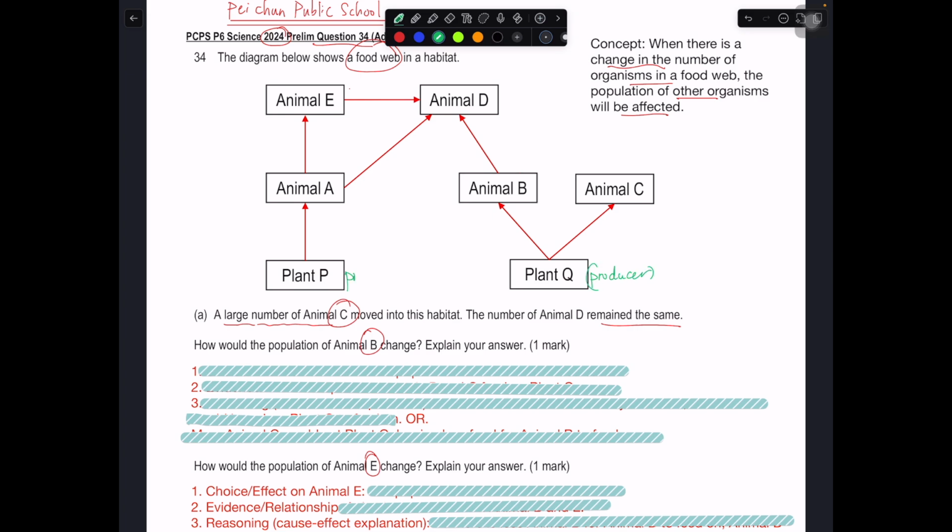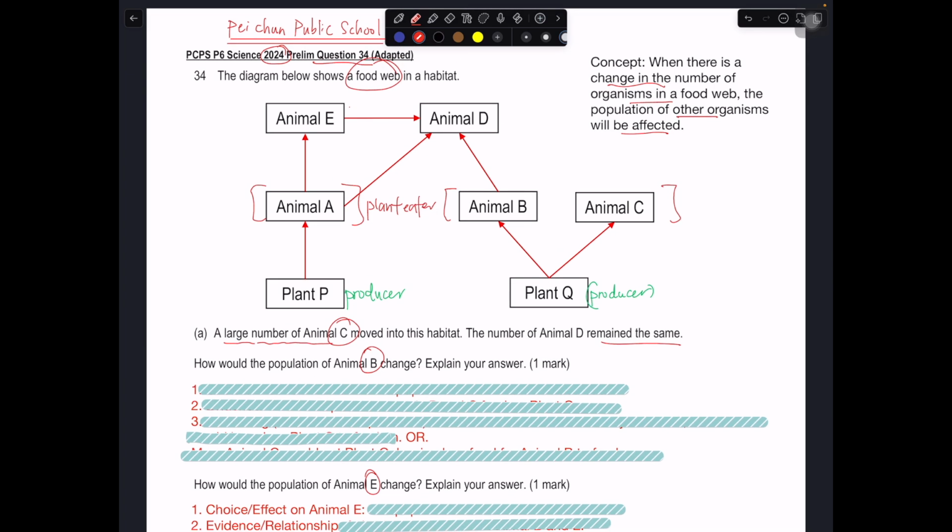Okay, this is also your producer, because they are plants. Then who is your plant eater? The plant eater will be this. Okay, this will be the plant eater. This will be the plant eater. As well as the top predator must be this, because all the arrows are pointing in. These are the top predators.